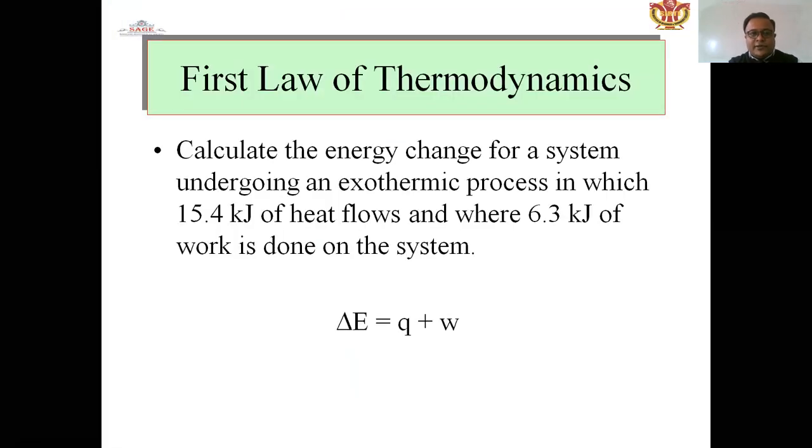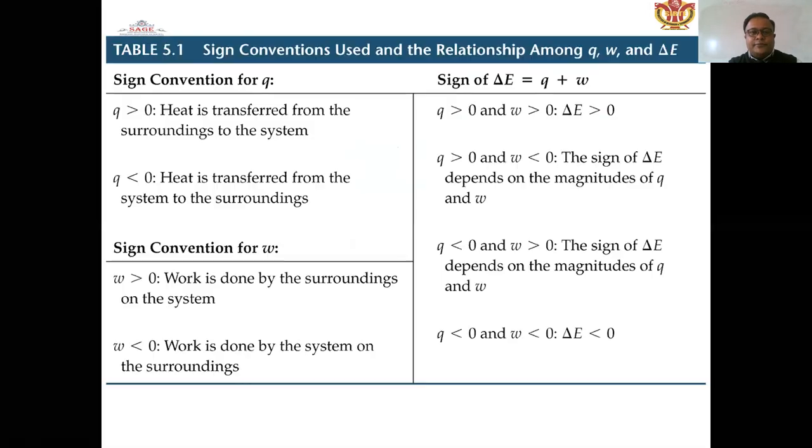First law of thermodynamics: calculate the energy change for a system. This is a practical example where 15.4 kilojoules of heat is given, and 6.3 kilojoules of work is done on the system. The total change of energy is 15.4 plus 6.3 kilojoules. That is the change of internal energy, and it can be calculated easily.